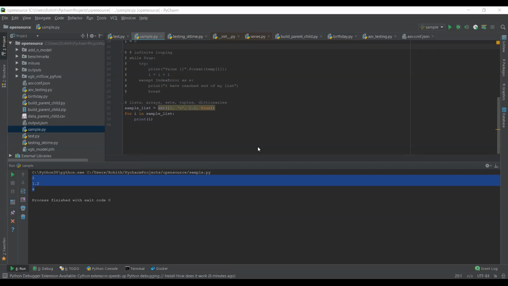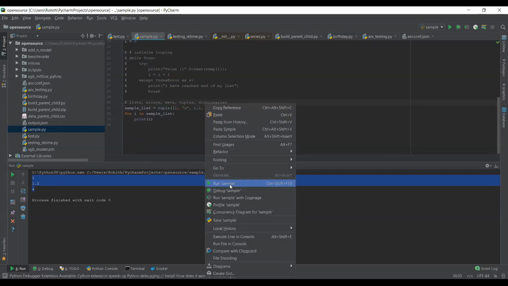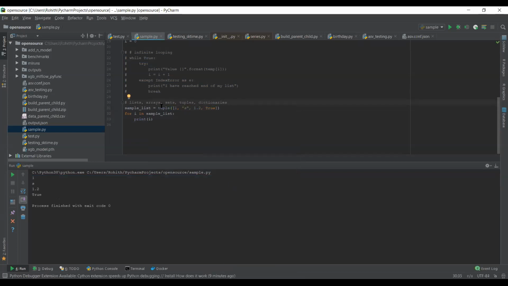So even you iterate tuples in the same manner. Okay, so let's look at how we iterate dictionaries. A dictionary is nothing but key-value pairs. So let me show you how we iterate a dictionary. Sample dict equal to key 1 value 1, key 2 value 2, key 3 value 3. So let's see how we are actually trying to access the dictionary.